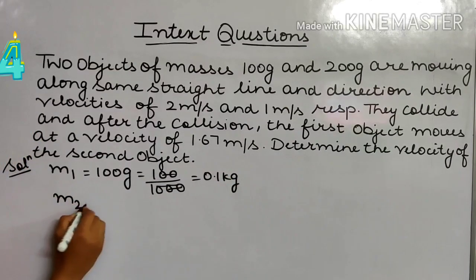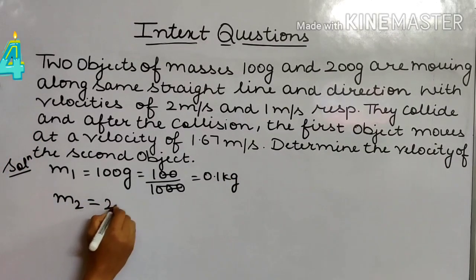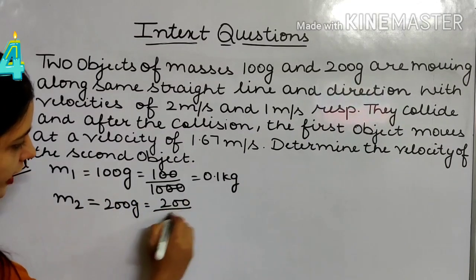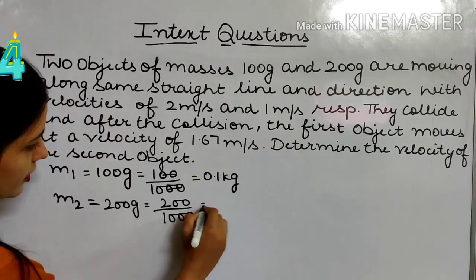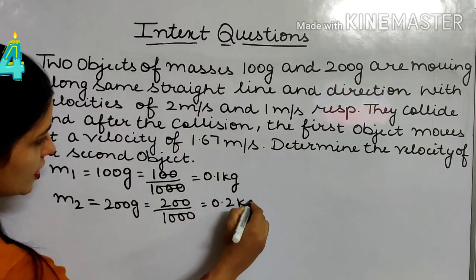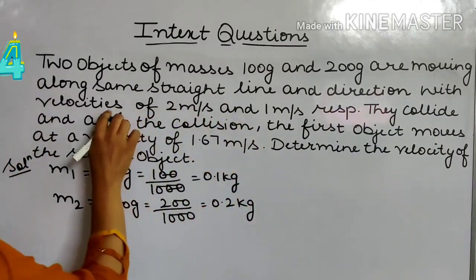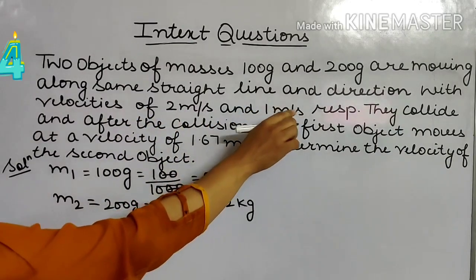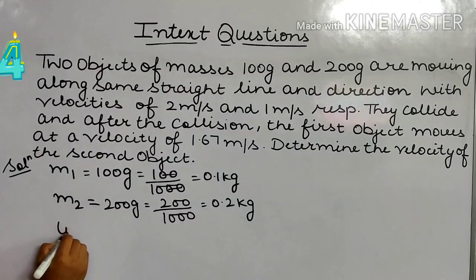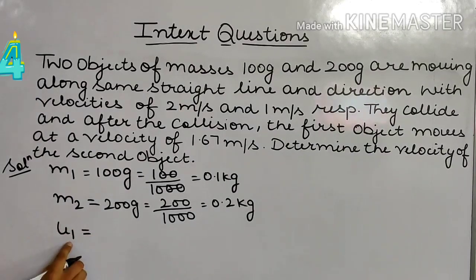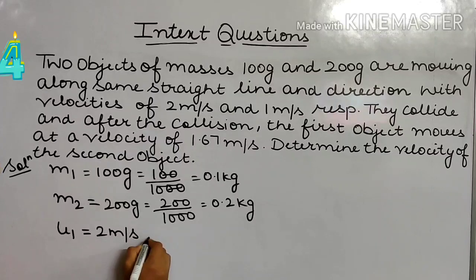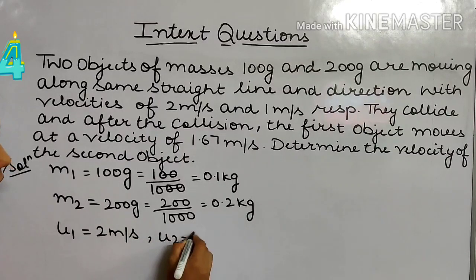Second mass m2, that is 200 grams, 200 divided by 1000, 0.2 kg. With velocities of 2 meters per second and 1 meter per second respectively. Initial velocities are given for first mass 2 meters per second and for second mass 1 meter per second.